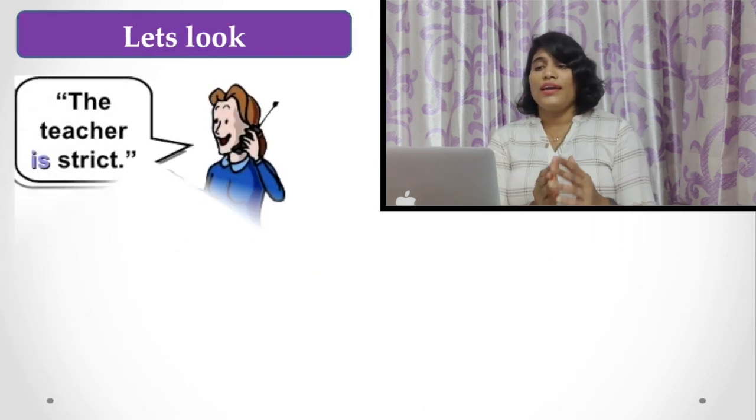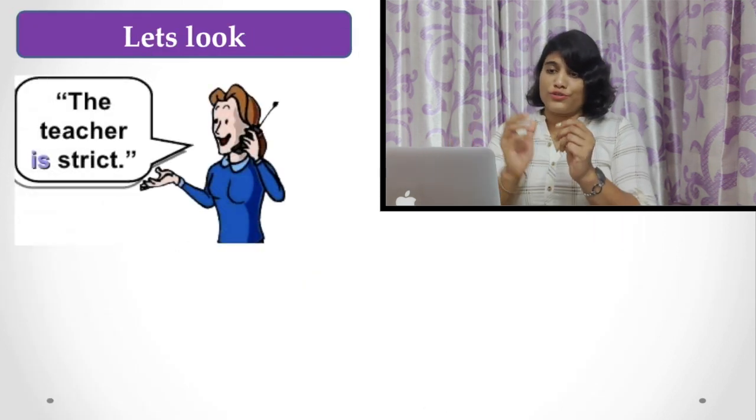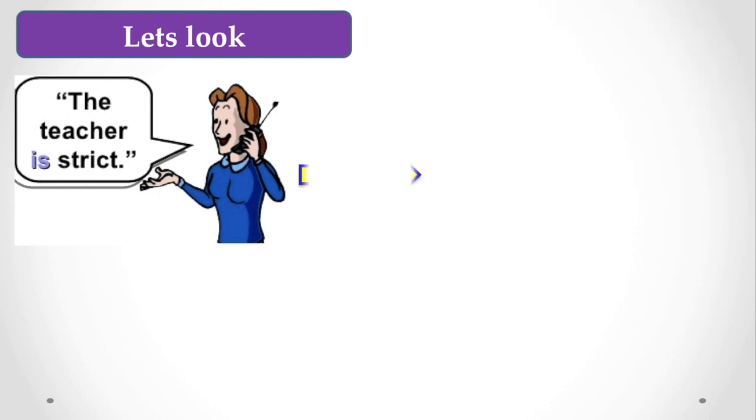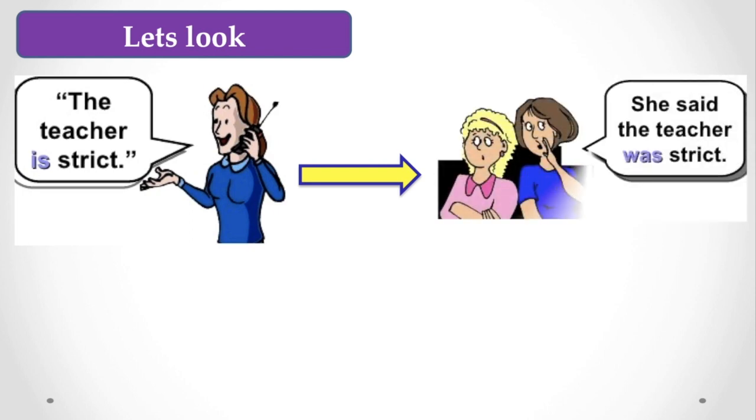Let's have a look at the picture also. The teacher is strict. The words are written in speech bubbles, and there are the inverted commas or quotation marks. But here you find the words are written in another way: she said the teacher was strict, but in this sentence we do not have any inverted commas.